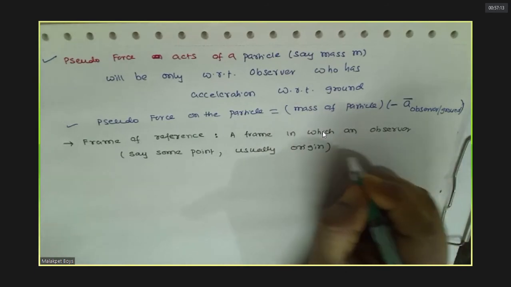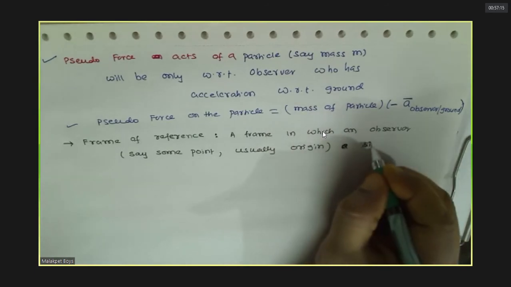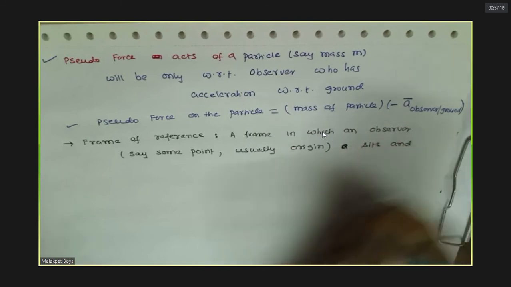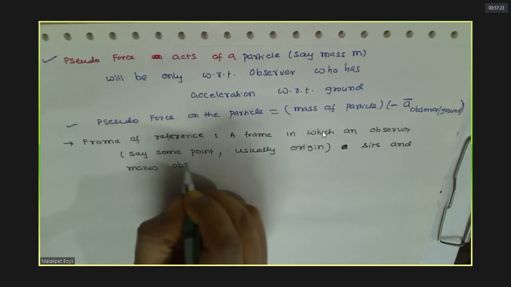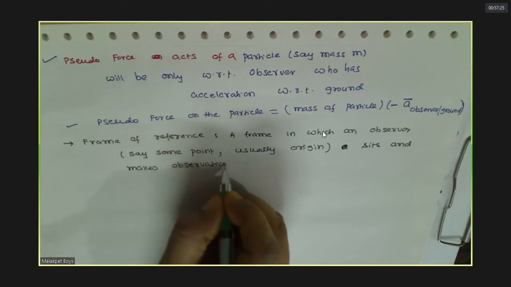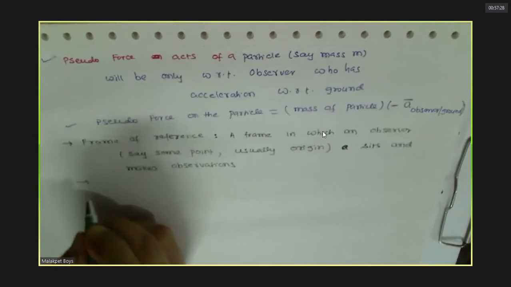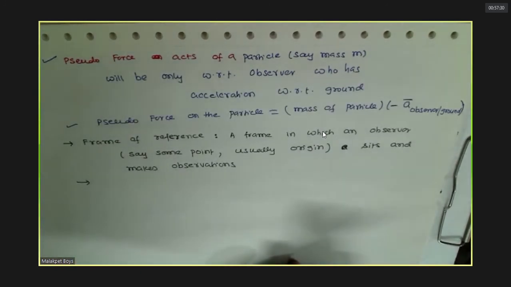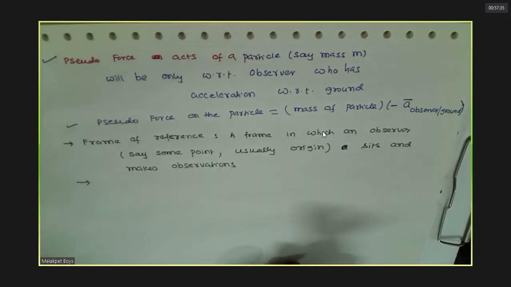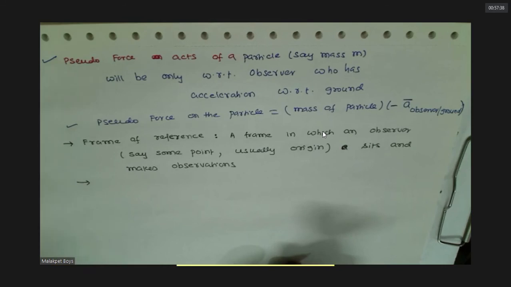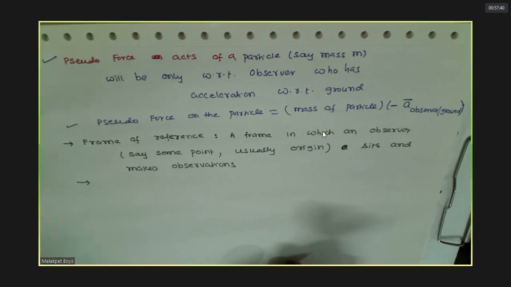Okay. Understood? Observer means a point only. Don't think a person is standing there. Because you always observe with respect to some point, no? For example, you are 10 kilometers from something. Your college is 10 kilometers from where? From your house. Agreed? Yes, sir.